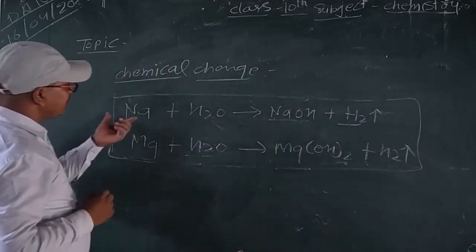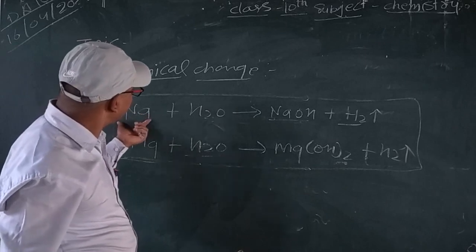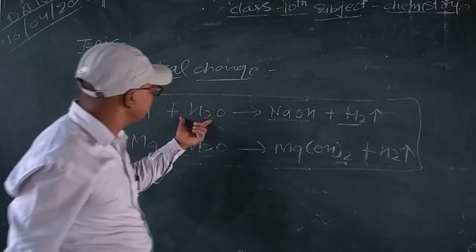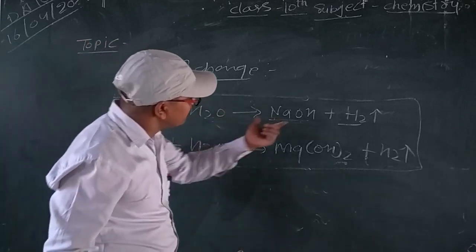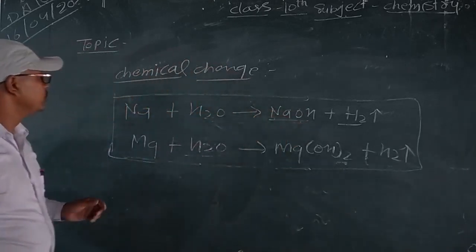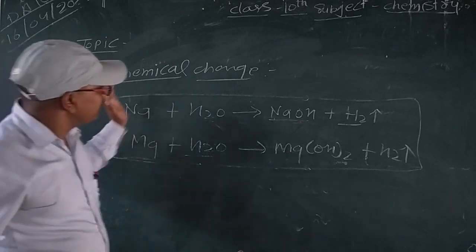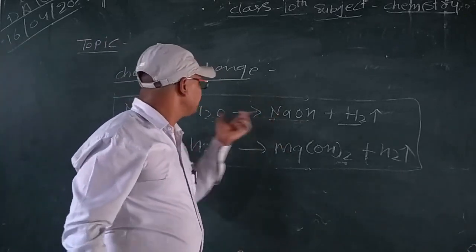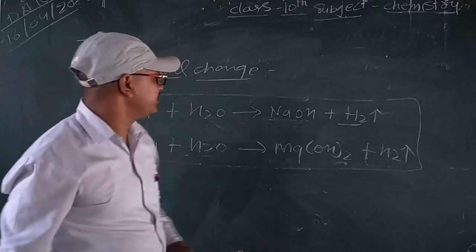It is a chemical change because sodium is different and H2 is different, and the properties of both are different from sodium hydroxide and H2O. So it is a chemical change, and it is also a stable change.